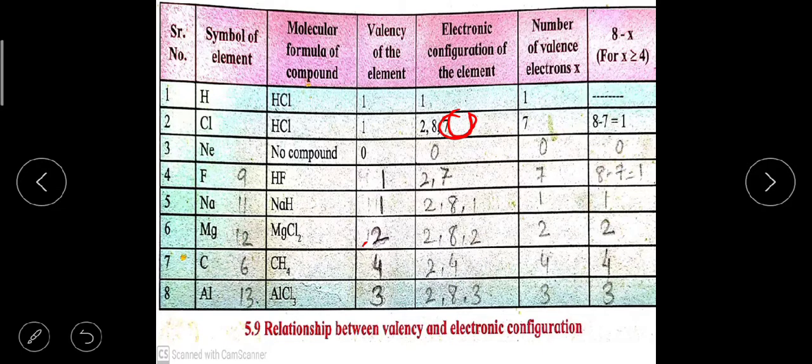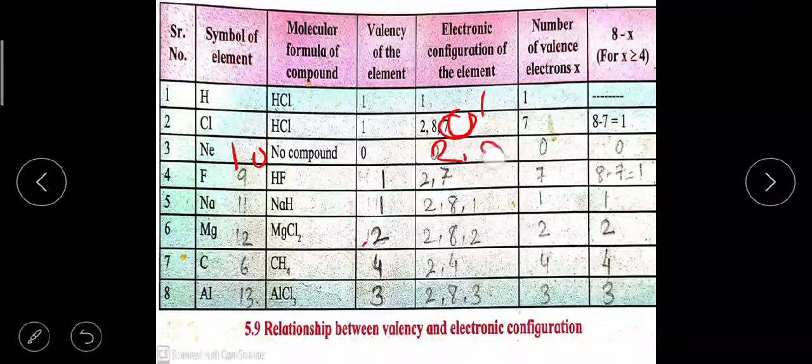Next is neon. Neon has 0 valency. The electronic configuration of neon is 10, that means 2 and 8.